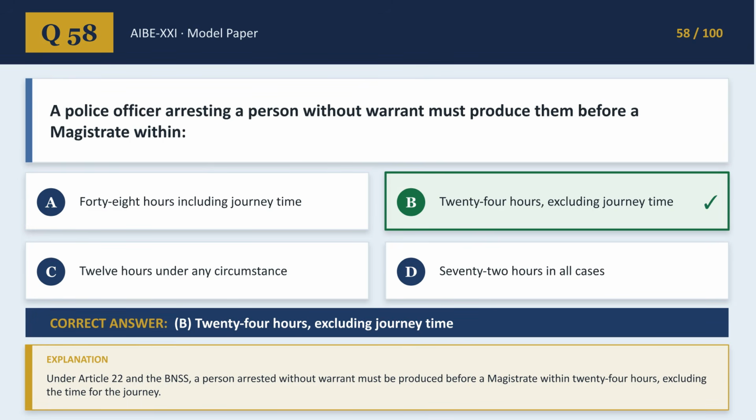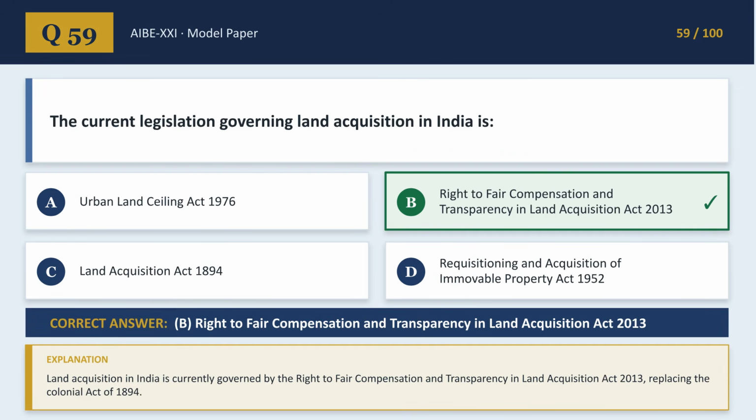A police officer arresting a person without a warrant must produce them before a magistrate within 24 hours, excluding the time for the journey, as per Article 22 and the BNSS. The current legislation governing land acquisition in India is the Right to Fair Compensation and Transparency in Land Acquisition Act 2013, replacing the Colonial Act of 1894.